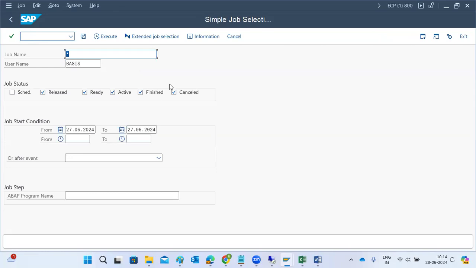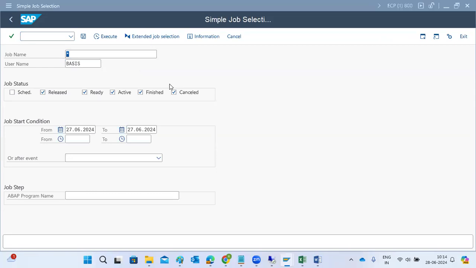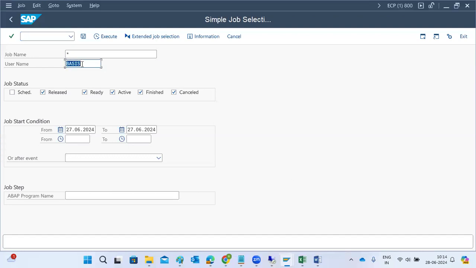Sir, if the lock entries are stuck, can we directly delete them, or do we need to take permission? Approval, yes, approval for everything. We have to take the approval from your team lead or manager, then take action here. But in some cases the approval is not needed.